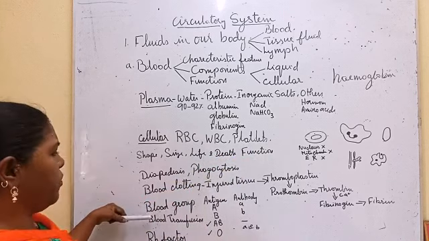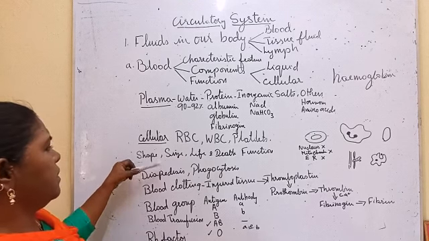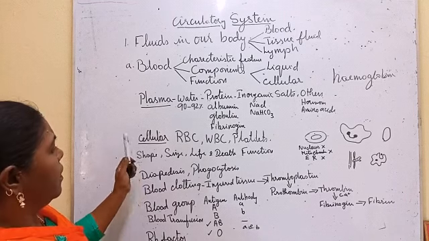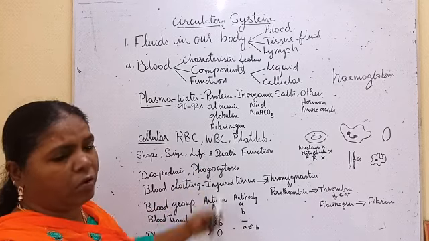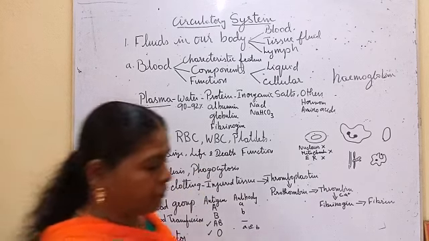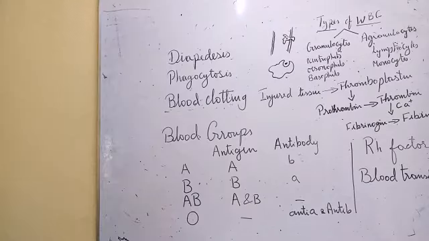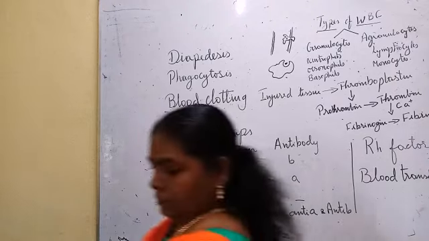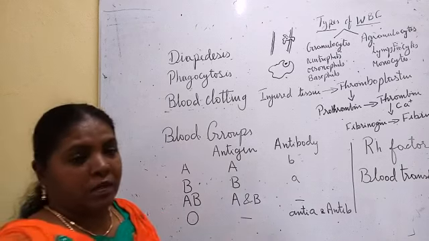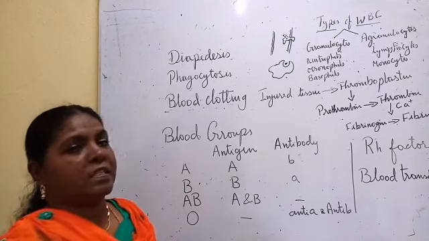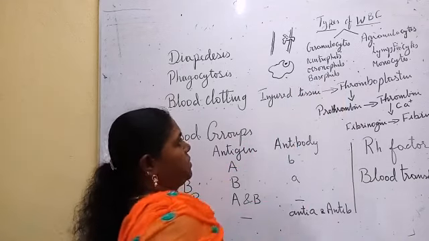We will also see what other functions the cellular components perform. Before we start this, we will see the types of WBC.